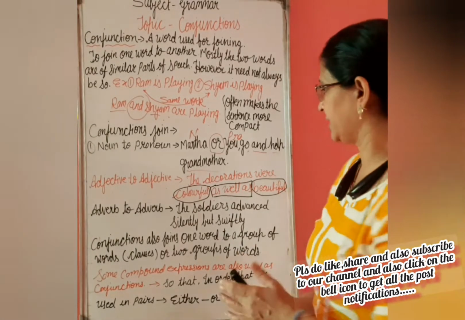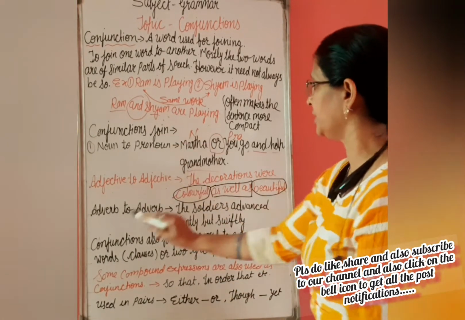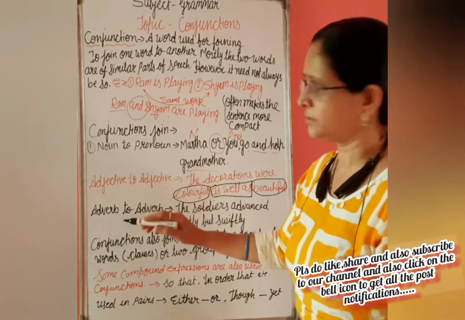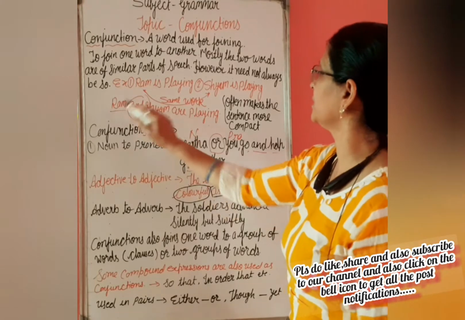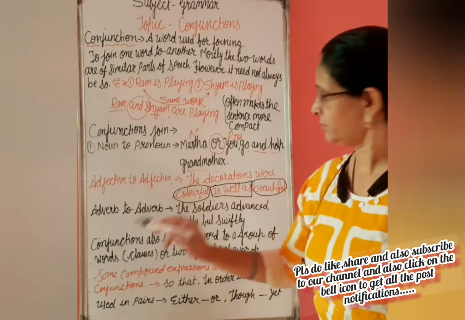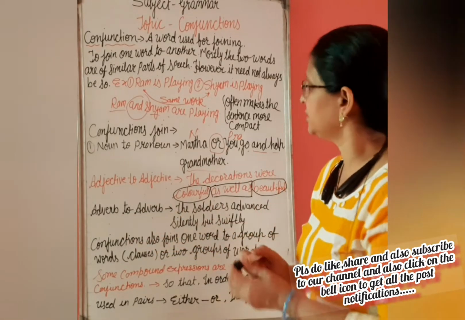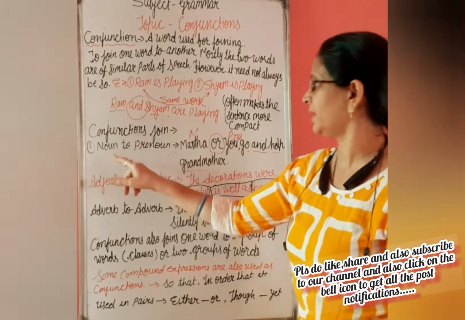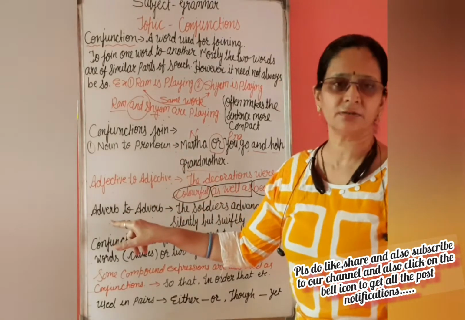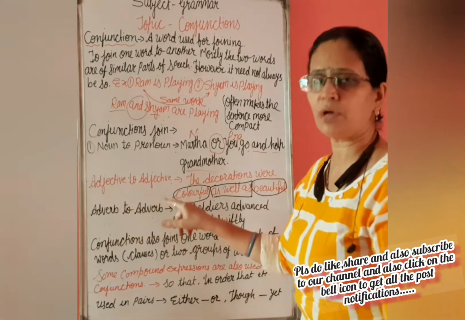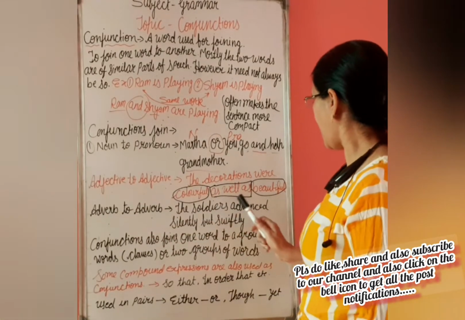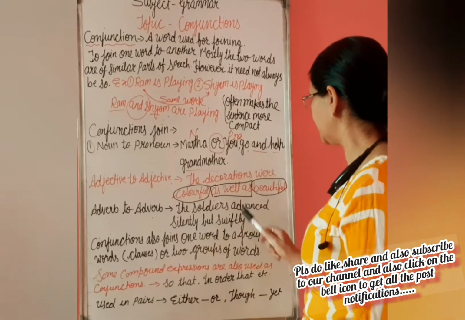Now come to the next, that is conjunctions joining adverb to adverb also. Here we should go back just two steps. Conjunctions join noun to noun, noun to pronoun, adjective to adjective, and adverb to adverb. Means conjunction will join noun with noun, noun with pronoun, adjective with adjective, and next, adverb to adverb. I have taken here the example: the soldiers advanced silently but swiftly.